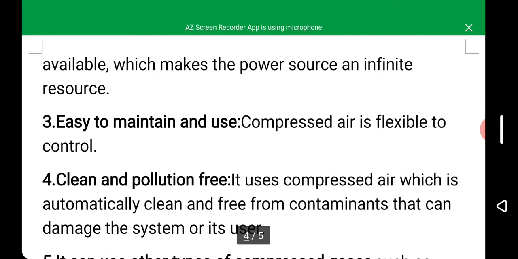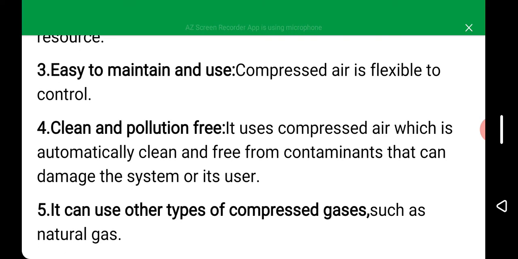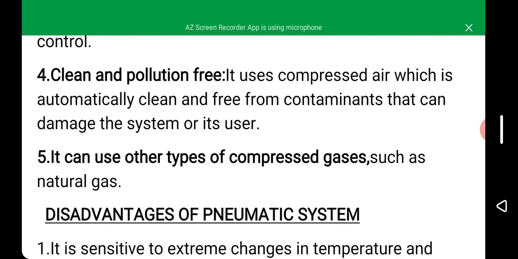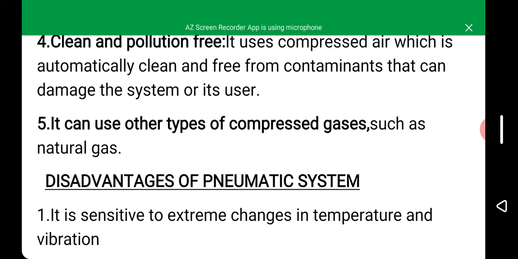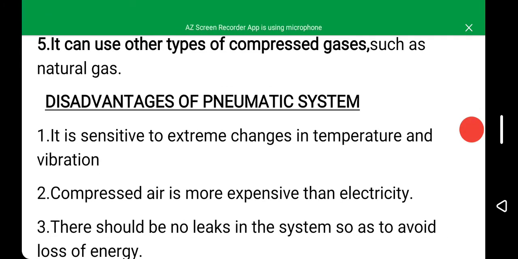Number three, it is easy to maintain and use. This is because compressed air is flexible to control, so this makes it very easy to maintain and use. Four, clean and pollution free. As we know, compressed air is automatically clean and free from any contaminant that can damage the system or its user. Number five, it can use other types of compressed gases too, such as natural gas.